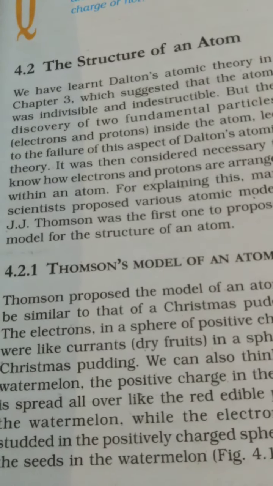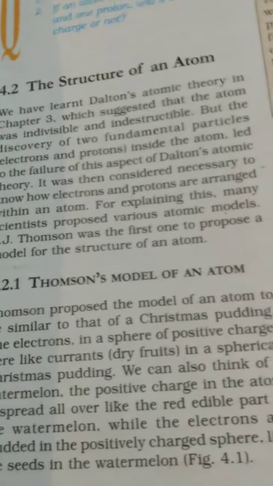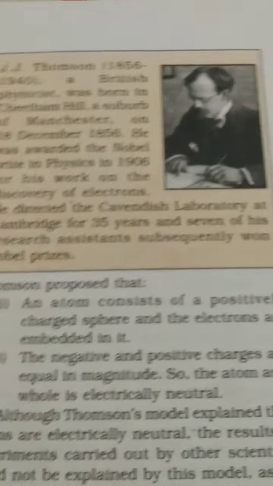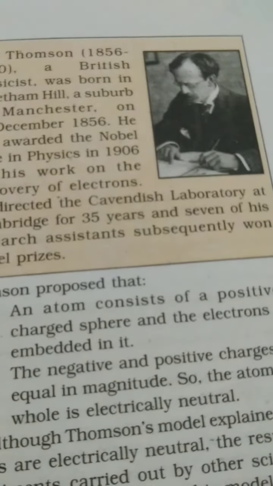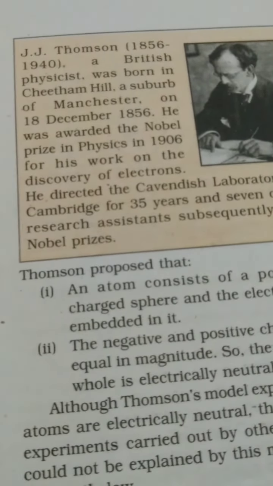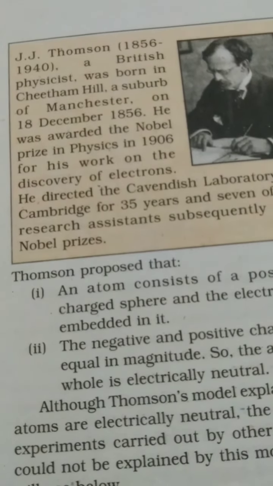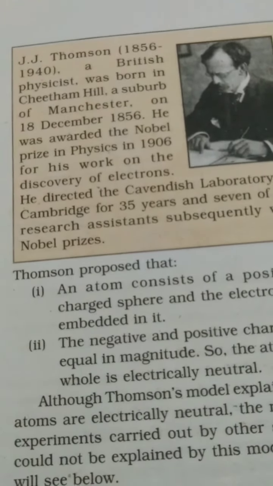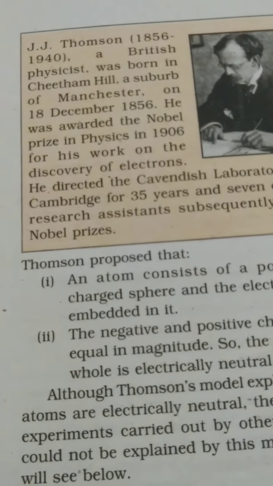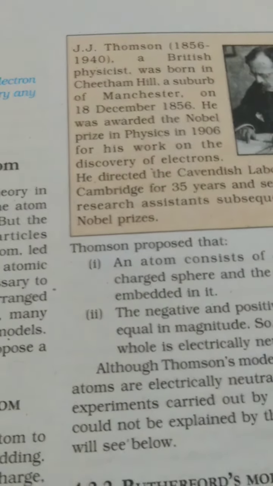So we are starting the first model of the atom, which was proposed by the great physicist J.J. Thomson, because J.J. Thomson had this credential in his lab, that he discovered electrons by the cathode ray experiment in the discharge tube. And after that, the discovery of proton was also done.